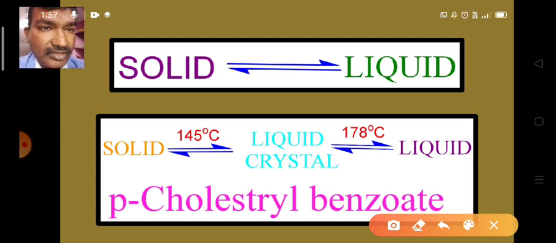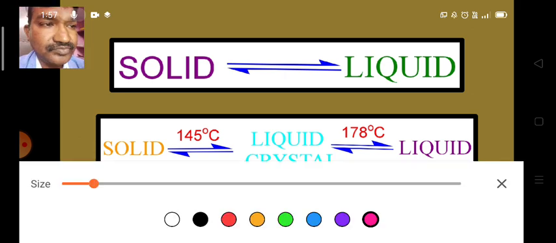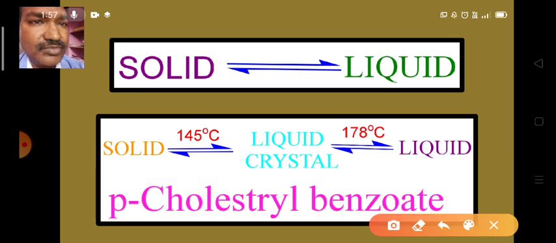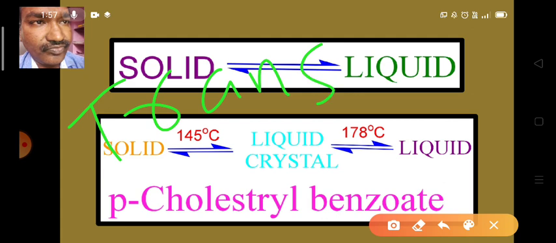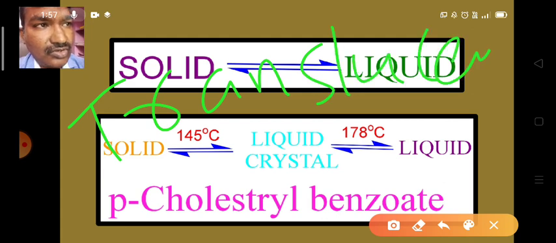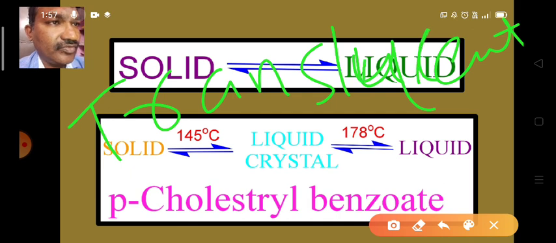Whenever we heat this solid, we get a translucent, semi-transparent, intermediate state which looks like a liquid.